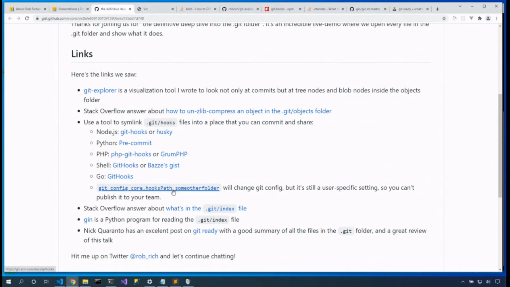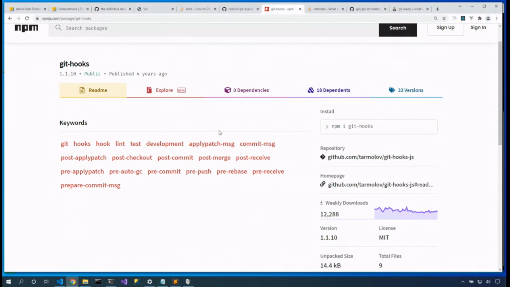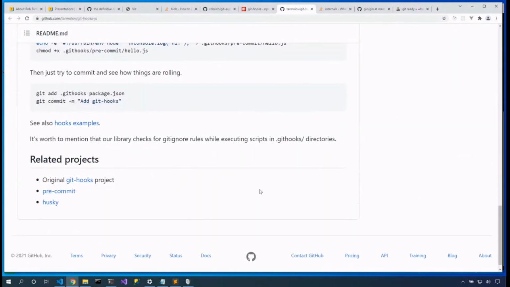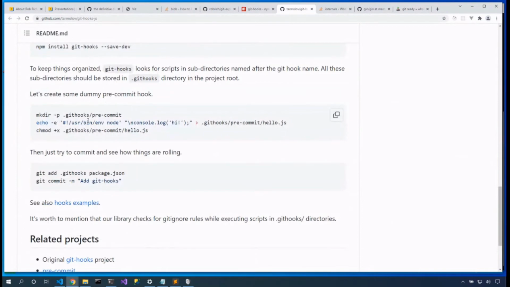Or you can create a Git setting pointing your Git Hooks to another directory. Now the hard part is this config is also not committed. So the cool part about a package like this is that it automatically symlinks the .hooks or the hooks folder into a folder that you can commit. In the case of hooks, it's actually the .git hooks folder, which is pretty cool.